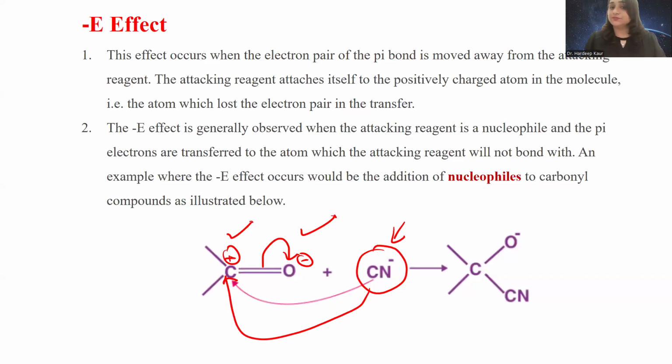So guys, at the end of this video, I will just let you know that electromeric effect is quite different from the inductive effect. Inductive effect is a permanent effect, but electromeric is a temporary effect where the attacking reagent is the first requirement. Second, a pi bond should be there. But in the inductive effect, you can have a single bond also, and there is a displacement of electrons. So I think you will be clear when you see this video, and I will come with another video also, that is on the inductive effect.